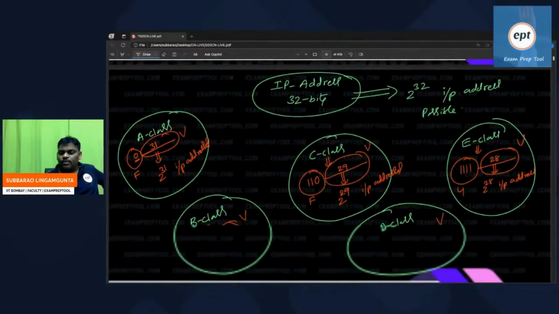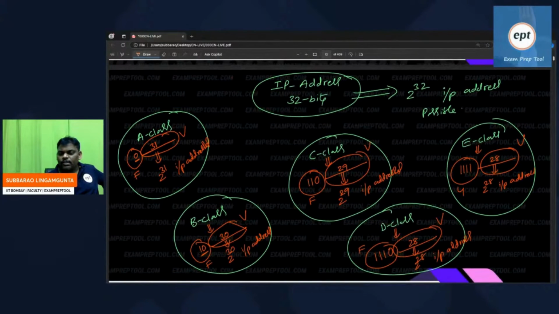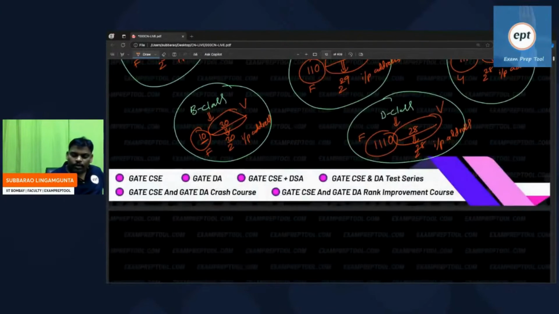Now see the answer. Interesting. A class has 2 power 31 IP addresses. Can you see the B class, 2 power 30? The C class, 2 power 29? The D class, 2 power 28? The E class, 2 power 28?